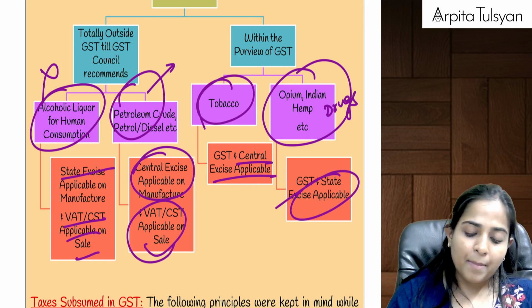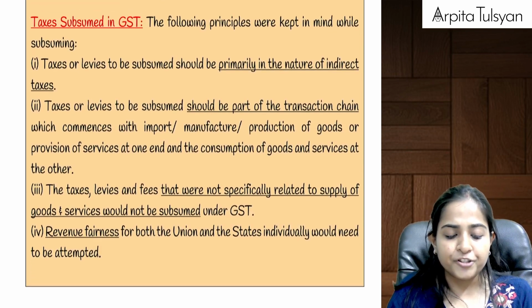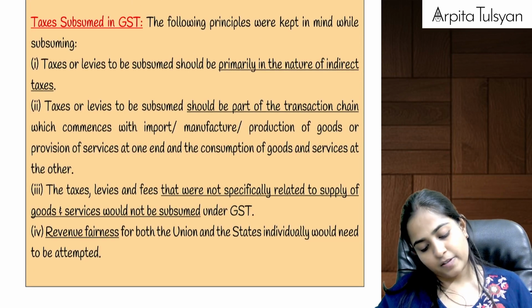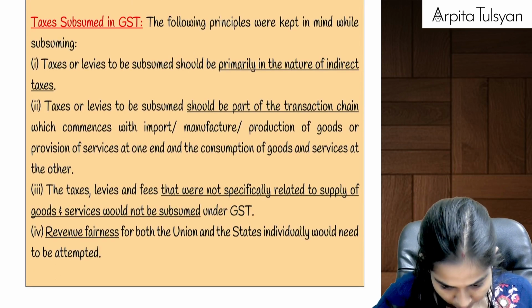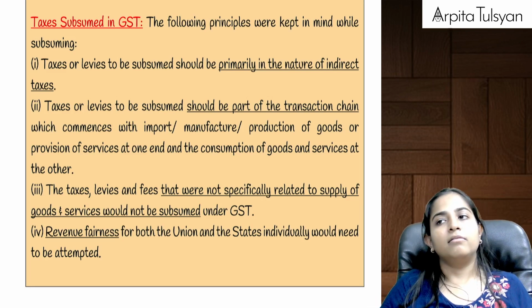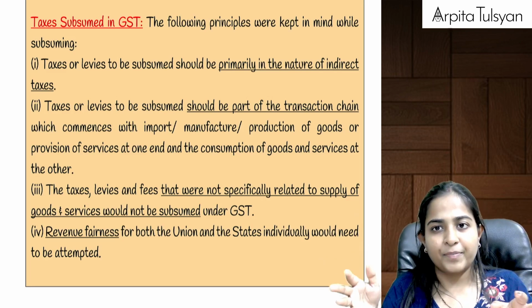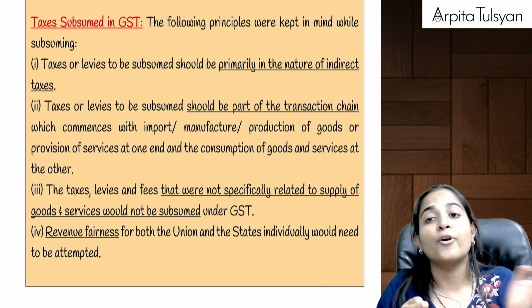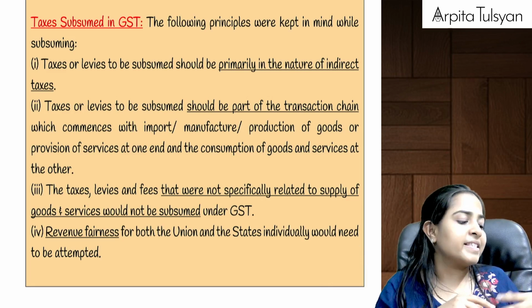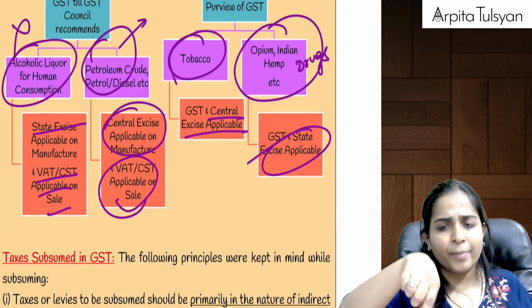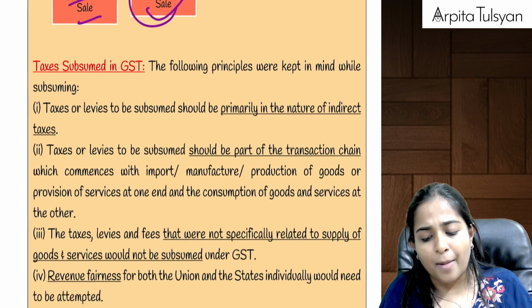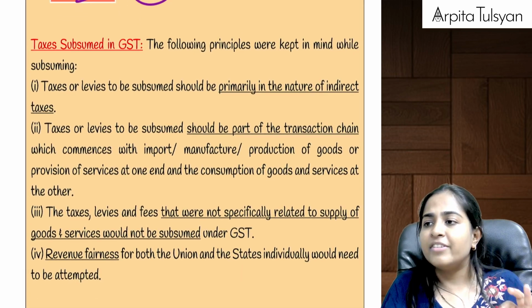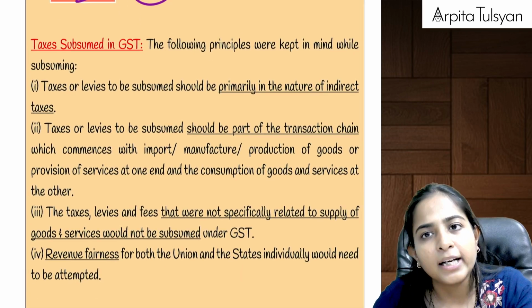Yes, this is about the applicability of GST on various transactions. Okay, now listen. When we did this transition from the old law to the new law, subject to the above mentioned products, can we say the old taxes are totally gone?